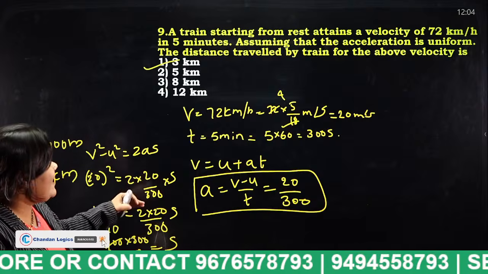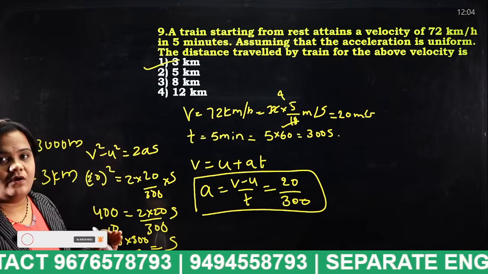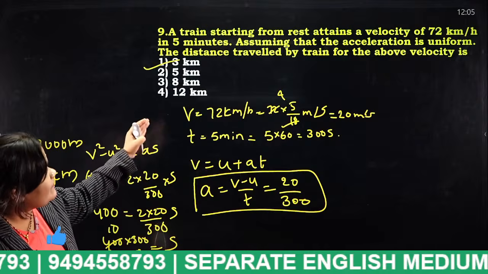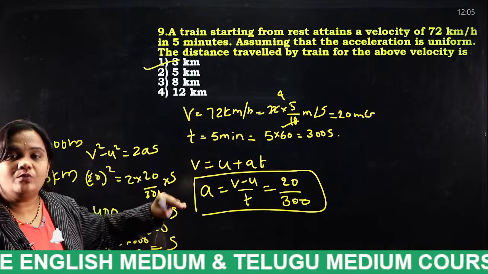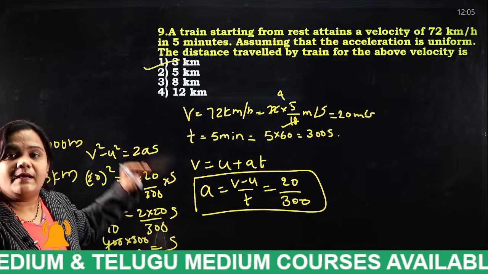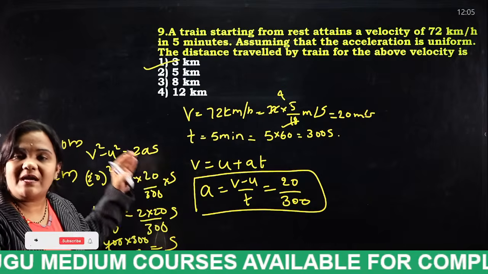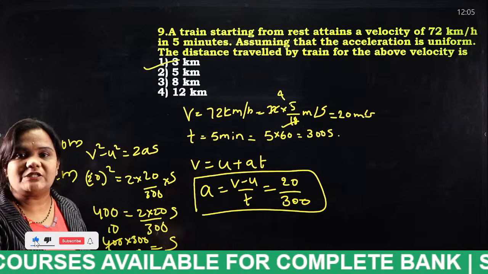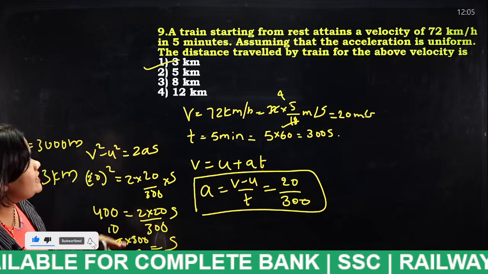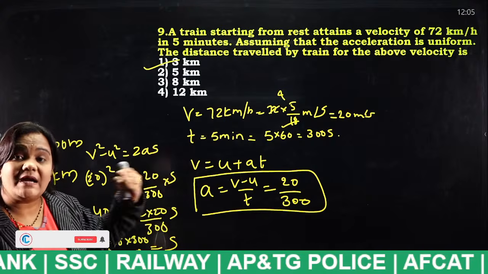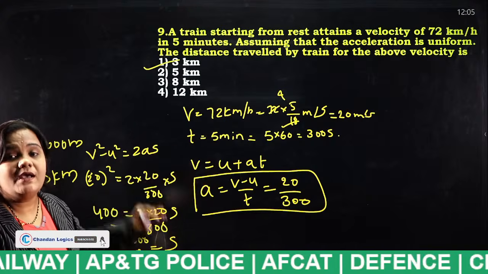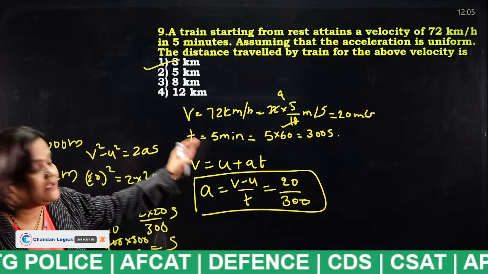Okay, nothing but they have given the velocity. Velocity is nothing but they have given in kilometers per hour. We have to convert it into meters per second. If we convert into meters per second, we will get V is equal to 20 meters per second. And what they have given, students, they have given the time. The time they have given in minutes. We have to convert it into seconds. So finally we will get time is equal to 300 seconds.